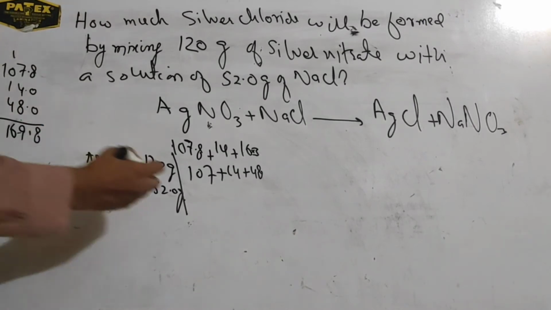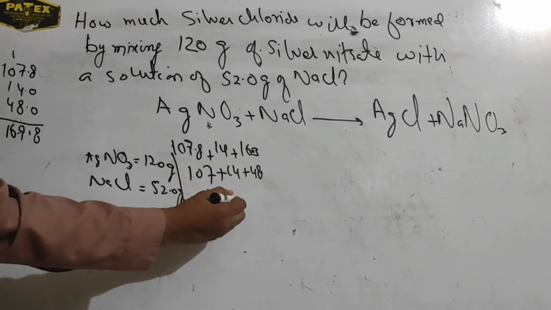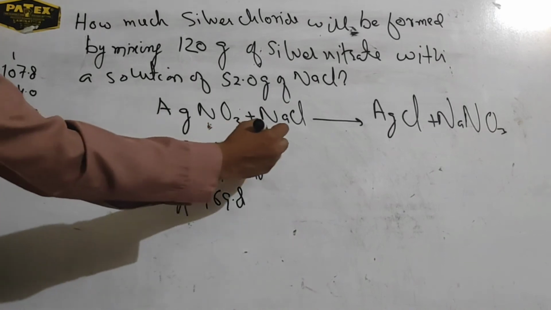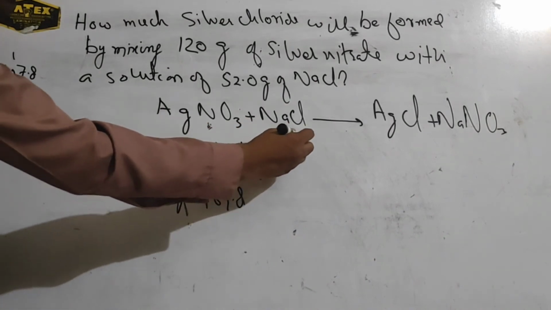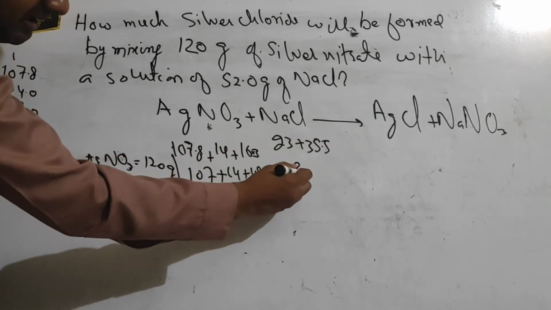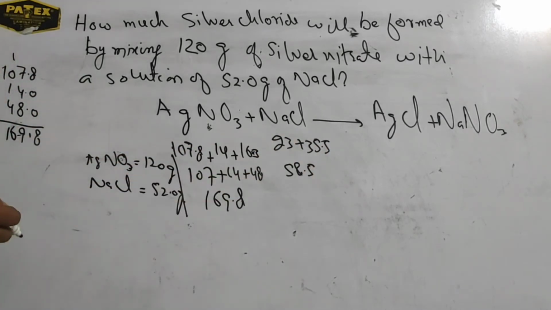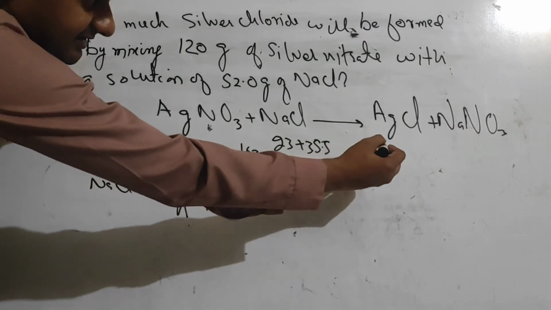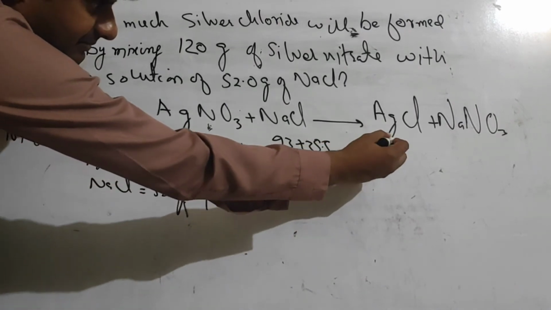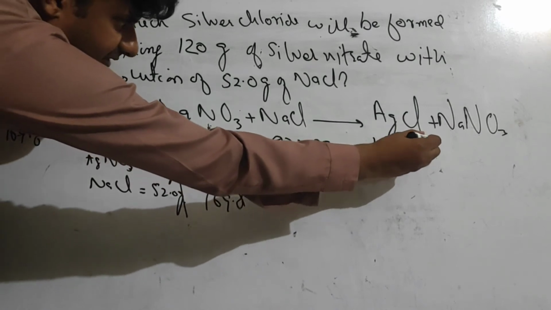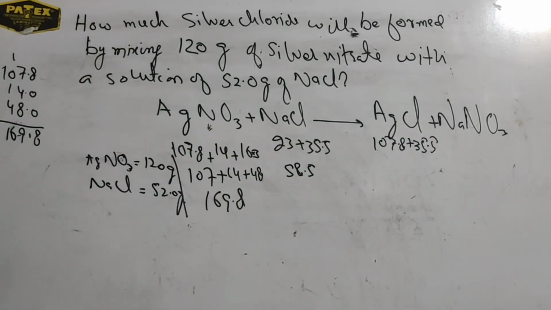169.8. On the other hand, for sodium chloride, the mass of sodium is 23 plus 35.5, that is equal to 58.5. And we have to calculate the mass of silver chloride. The silver chloride mass is 107.8 plus 35.5,